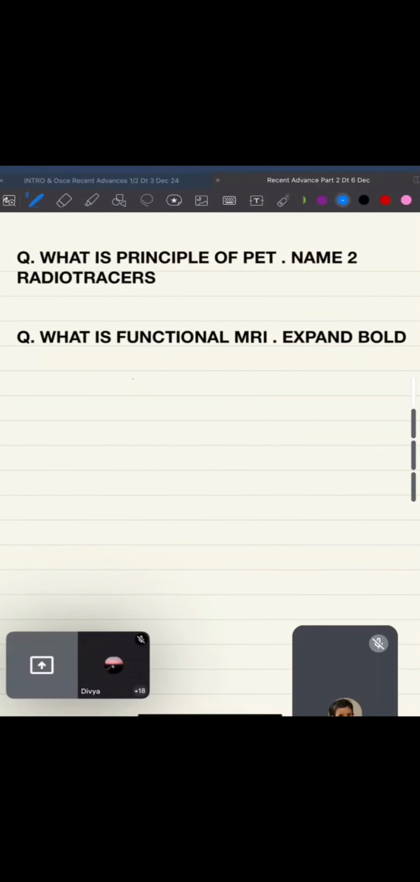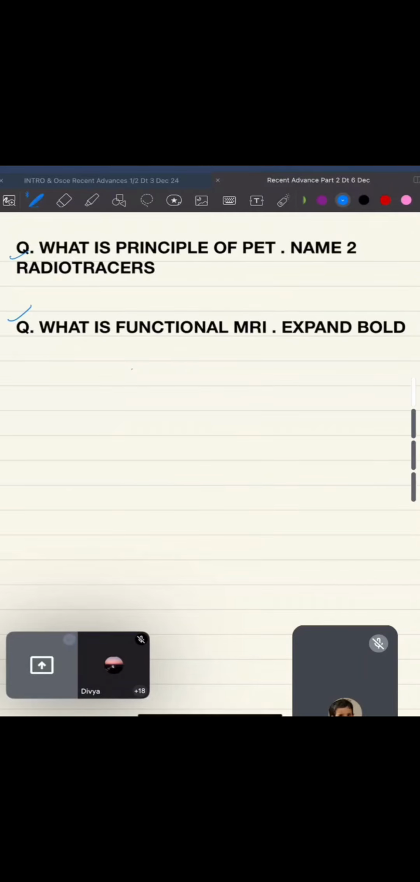Now, what is the principle of PET scan? Name 2 radio tracers. And what is functional MRI? Expand BOLD. So what are the radio tracers over here? One is the 18 FDG, which we remember, the routine one. Please see the full form of FDG. It's important. If they ask you more than this, you can answer thymidine, 11C choline, FETNIM. All are from your quadrant. They have picked up PET scan sections.